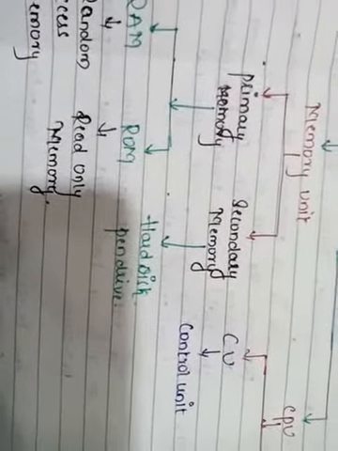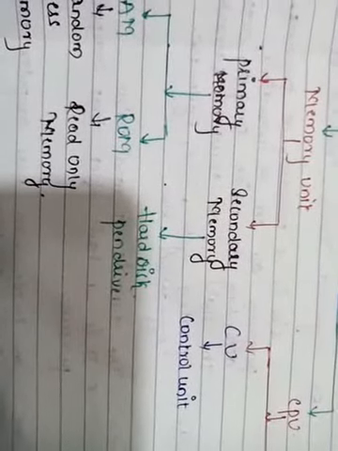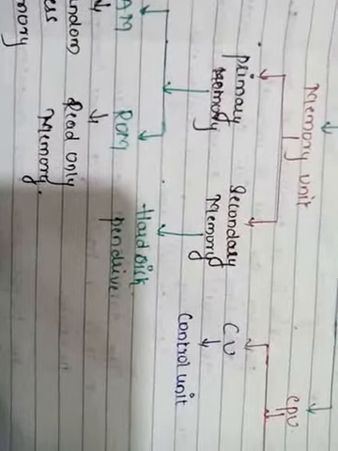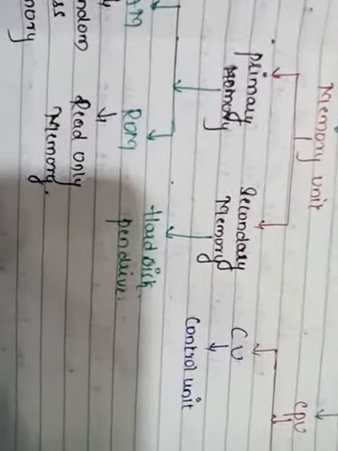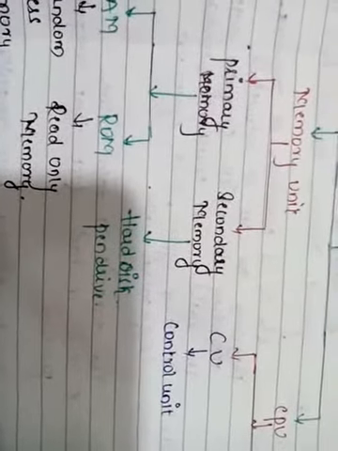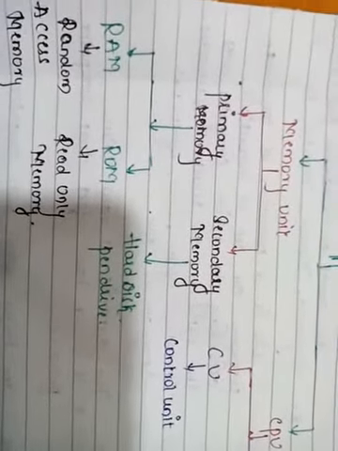Nowadays the pen drive is the most popular secondary memory, which is movable, that is, it can be carried from one place to another. The hard disk is the main part of the secondary memory, in which our data or our file is stored permanently.